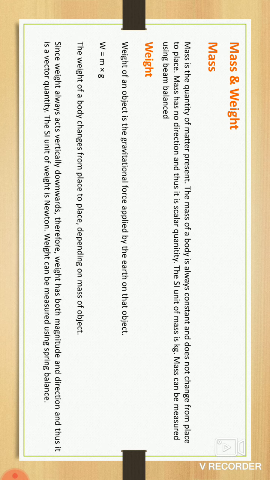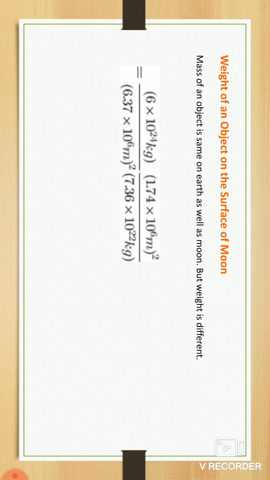The differences are also asked in your examination, so clarify the weight of an object on the surface of the moon. The mass of an object is the same on earth as well as the moon, but the weight is different. Why? Because on the moon there is a difference in the gravitational force.